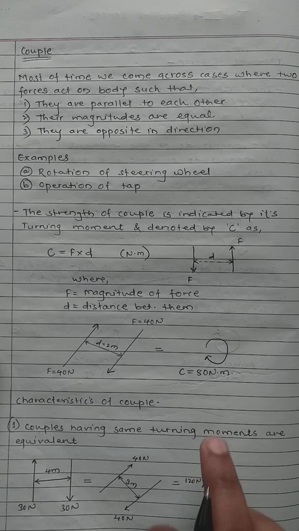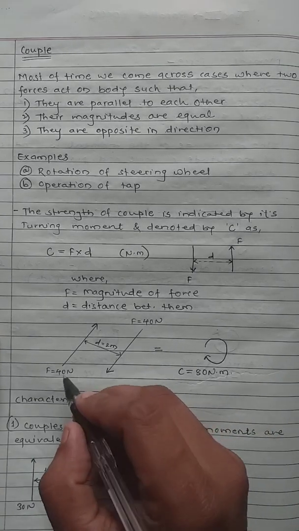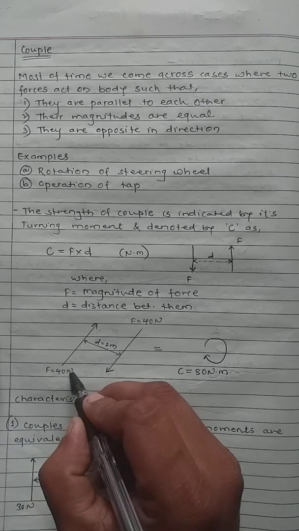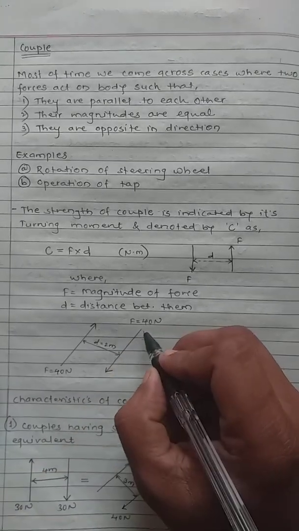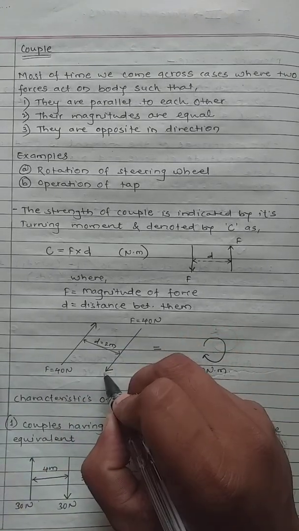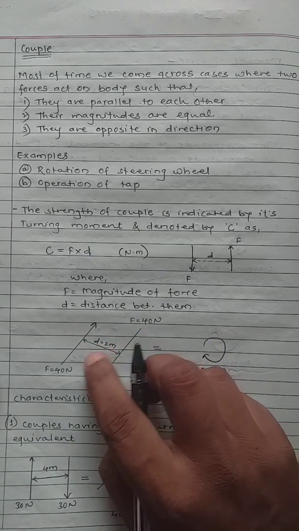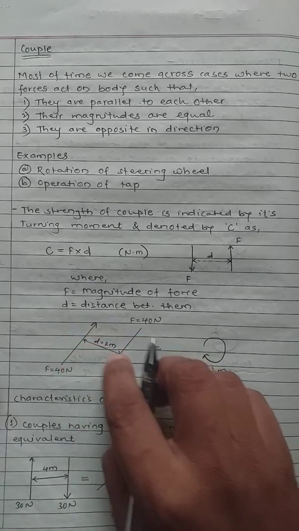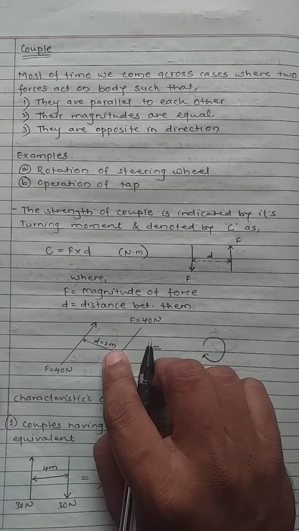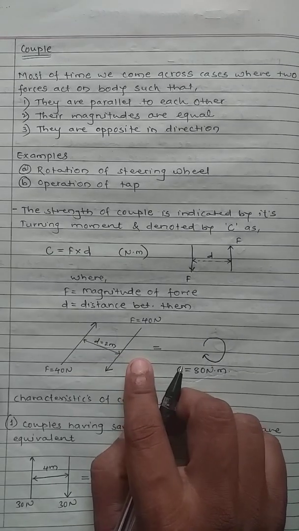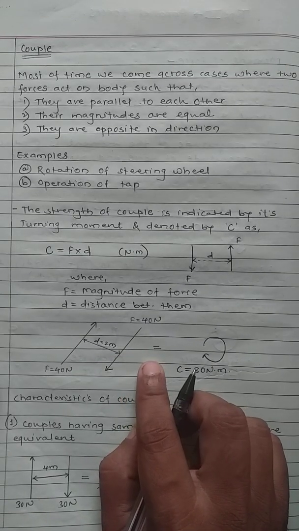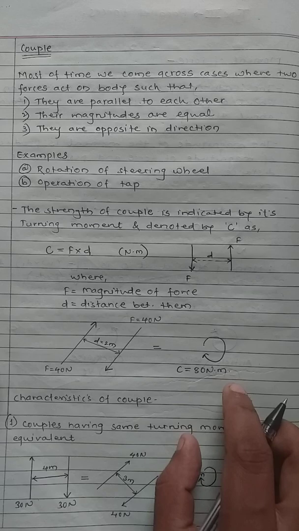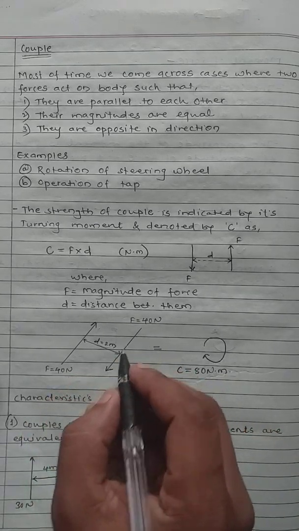Now, second example. Let's say there is a force 40 acting like this, and another force 40 in the downward direction. Both are parallel, their magnitudes are the same but in opposite direction, and the distance between both forces is given as 2 meter. What would be the couple here?